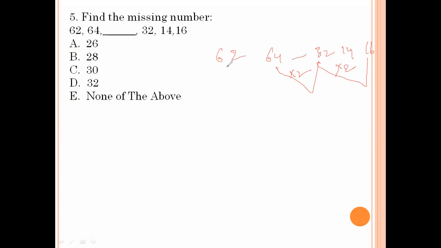Here the dash is 62. The division is by 2, with minus 2 here. Minus 2 means 60, and 60 divided by 2 is 30. 30 minus 2 is 28, divided by 2 is 14. So 30 is the right answer. Option C is the right answer.